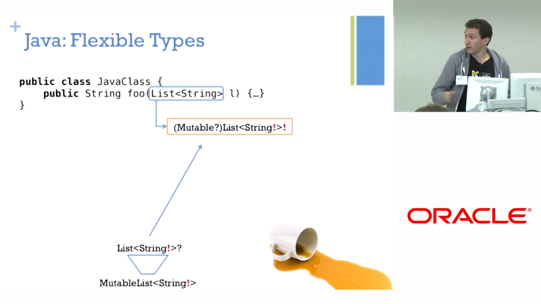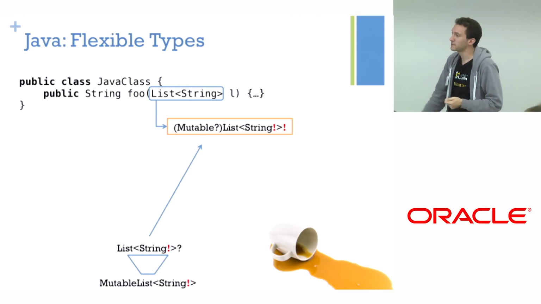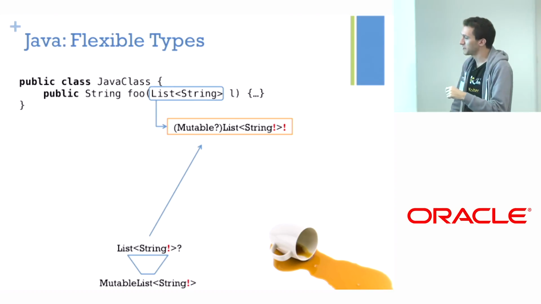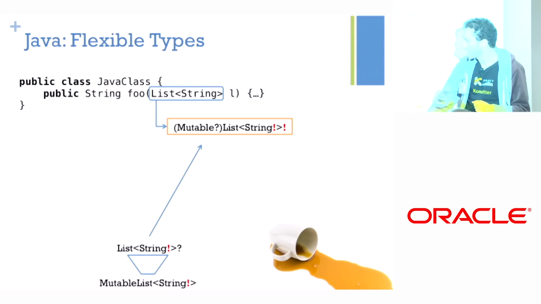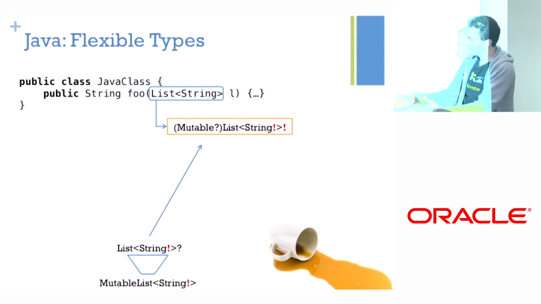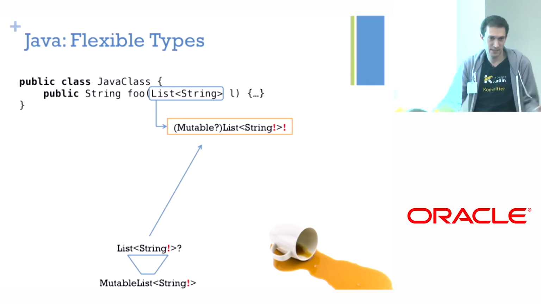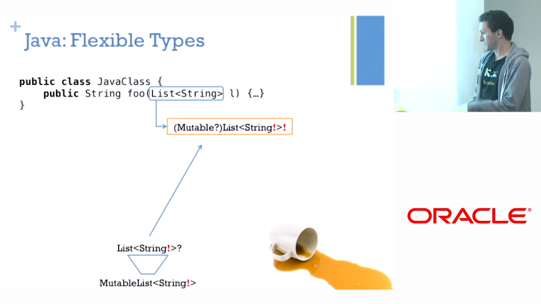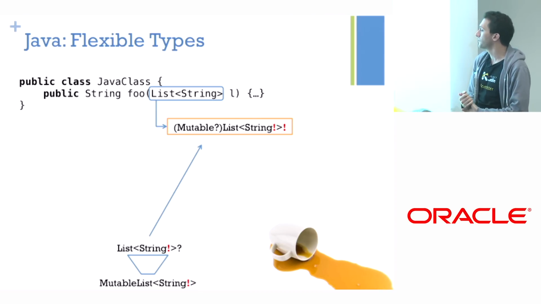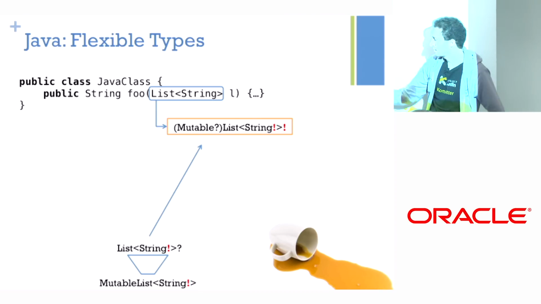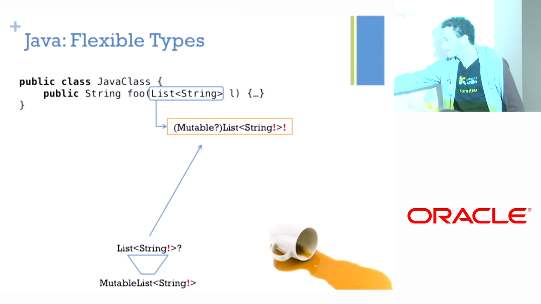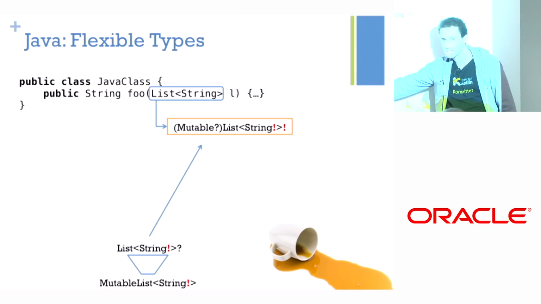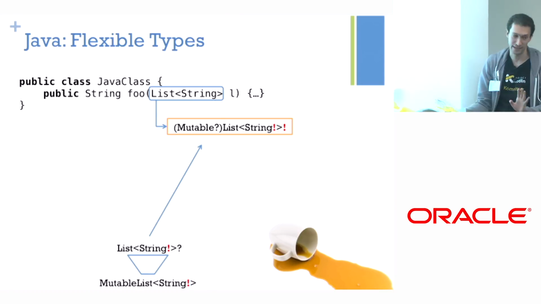OK, so obviously, it's again a platform type, a flexible type representing the platform value. And the narrow end is the most precise one. The mutable list, it's the lowest class on the hierarchy I can get for it. And the wide end would be a nullable list of string. This is covariant, so this is a subtype of this. It's all right. Nothing's broken yet.